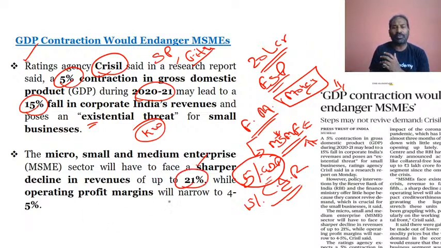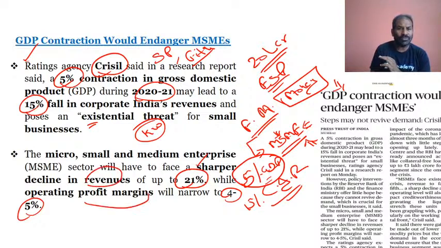And while operating profit margins will come down to 4 to 5%, definitely the revenues will decline, and also the profit margins will also decline in regards to the MSMEs, and that is the cause of concern.